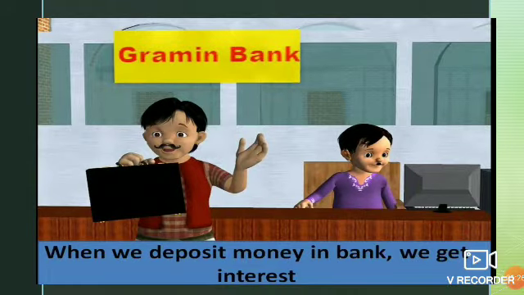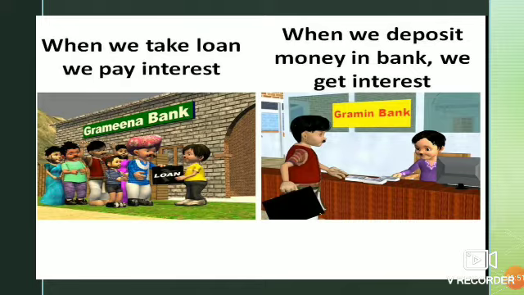Same here, when we deposit the money in the bank, the bank gives us deposit interest, because our money which is deposited in the bank is used by the bank, and in turn it gives us some amount as interest. So when we take a loan, we have to pay interest to the bank, and when we deposit money in the bank, the bank gives us interest.